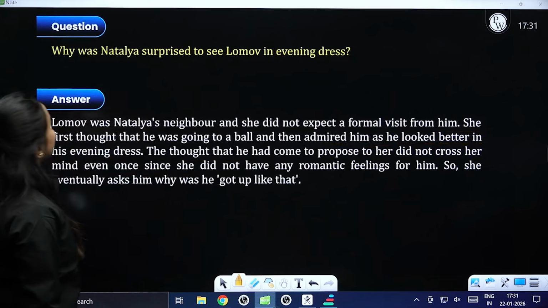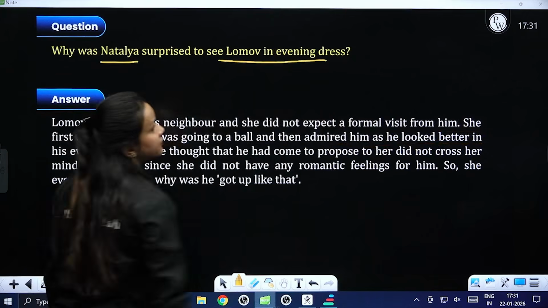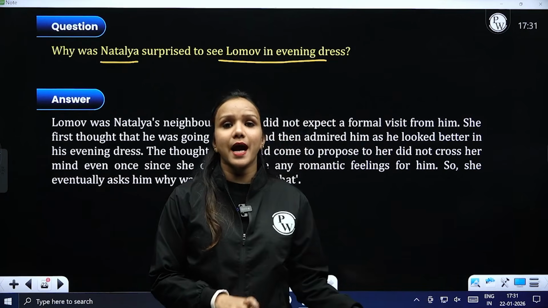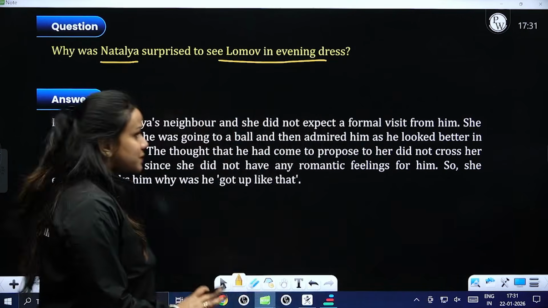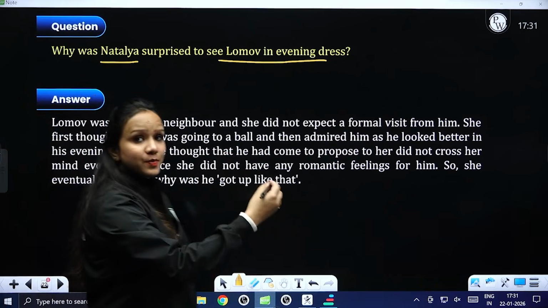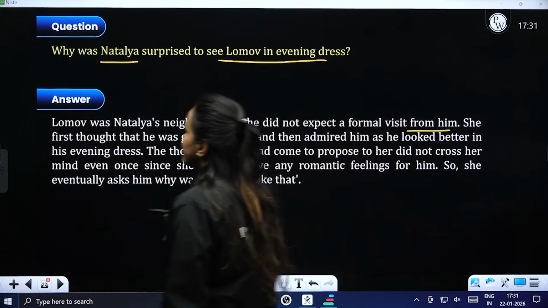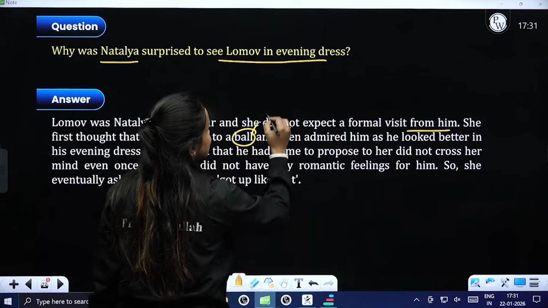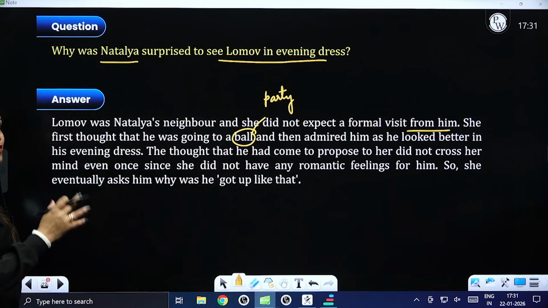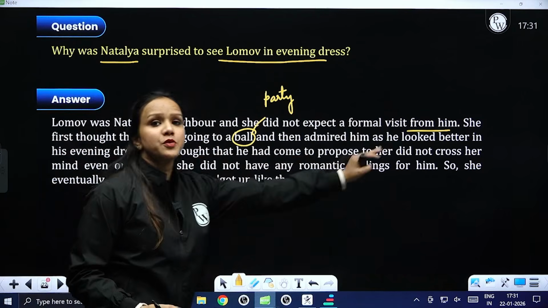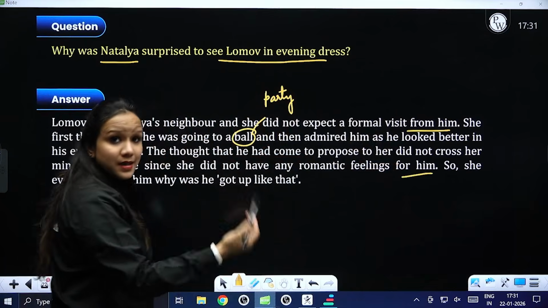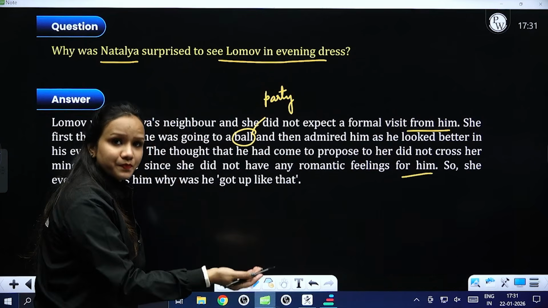Coming to our next question, why was Natalia surprised to see Lomov in that evening dress? Because it was so unusual of Lomov to dress up in that formal outfit and go to Natalia's place in order to propose to her, right? So she was completely unaware of this particular reason. Lomov was Natalia's neighbor and she did not expect a formal visit from him. She first thought that he must be going to some ball, or you may say a party, right? And then admired his look, because he looked so unusual that day. So the thought that he had come to propose to her did not even cross her mind even once, since she did not have any romantic feelings for him, and still the irony is that she agrees to marriage.